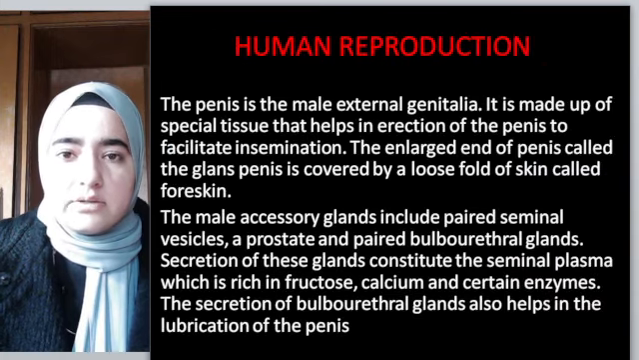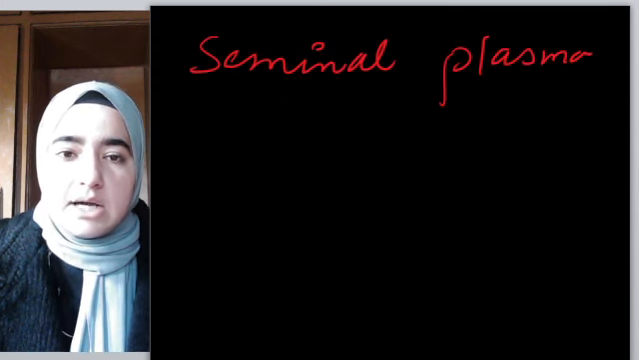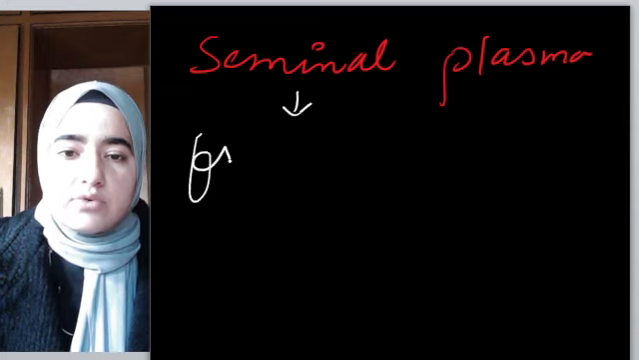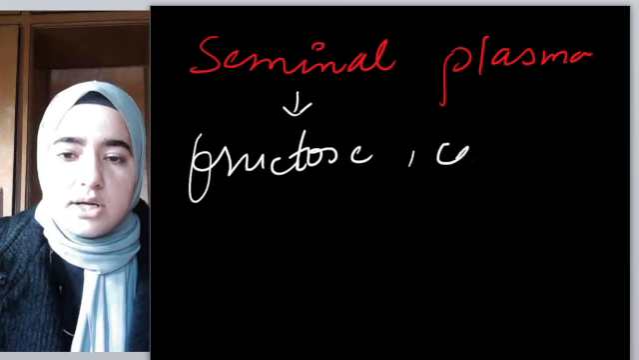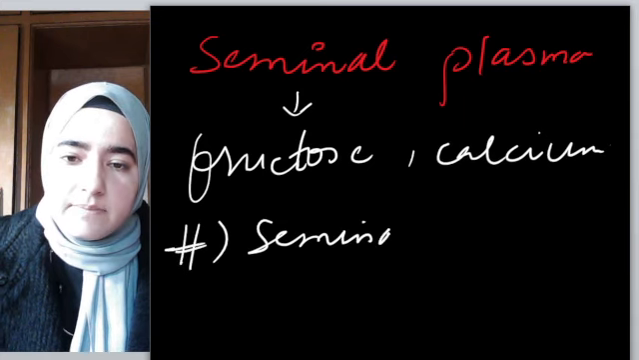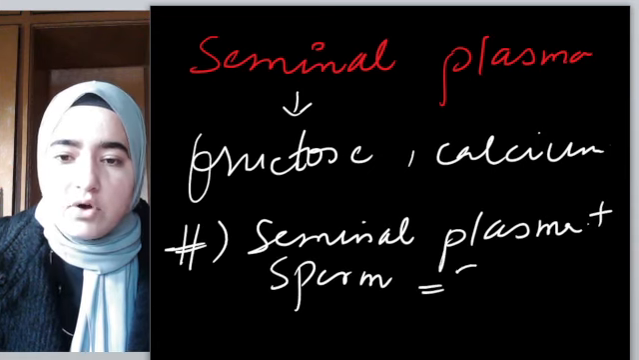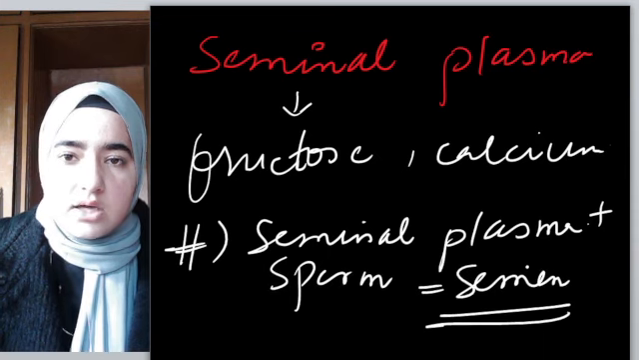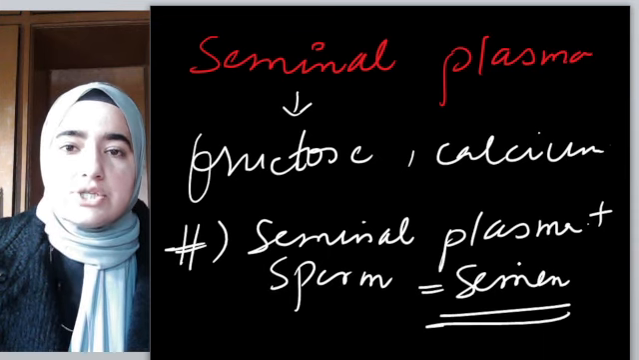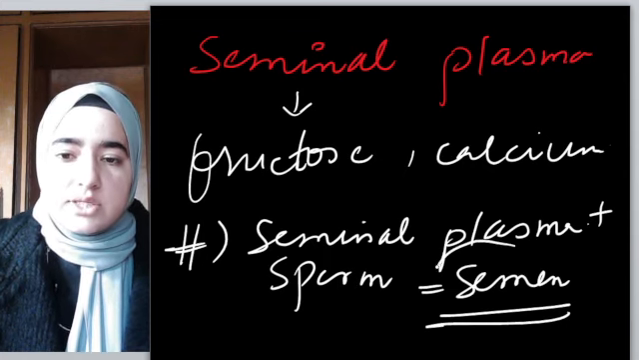These secretions will lead to the formation of what we call seminal plasma, and that is rich in fructose, it's rich in calcium, so on and so forth. And one more important point: this seminal plasma, along with sperm, will form semen, a fluid which is ejaculated by males during insemination. Okay, that fluid is known as semen.